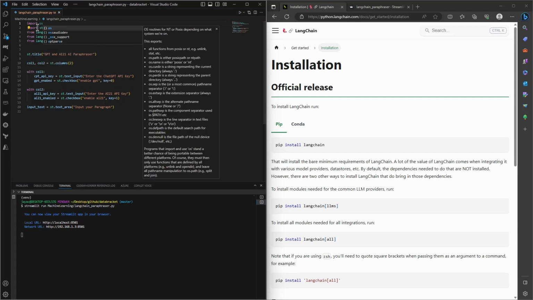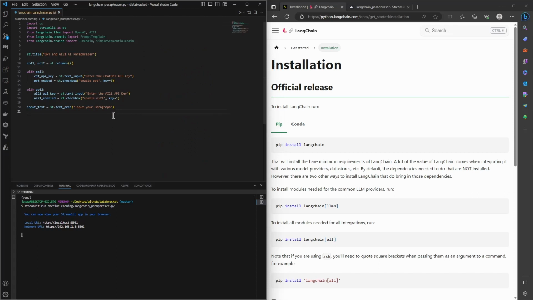And we need OS as well. So OS, we need it to set the environment variable so that the models that we pass are going to find the keys in the environment. Whichever environment you're running your code in, they're going to search for a particular key through that environment, and it will pass that API key to the model. So I'll show how it works, but let's create a prompt first.